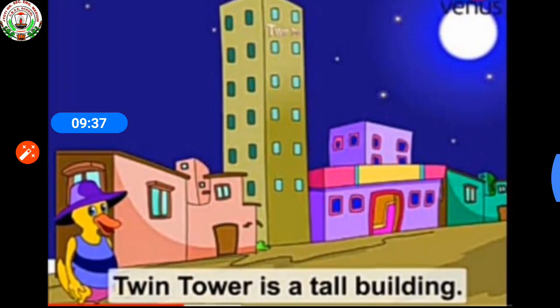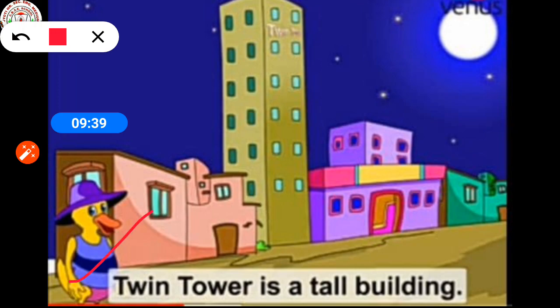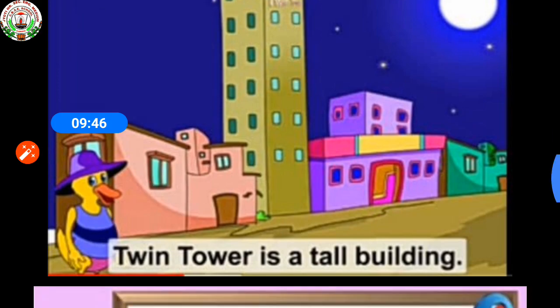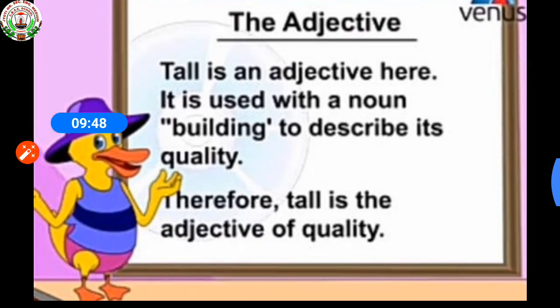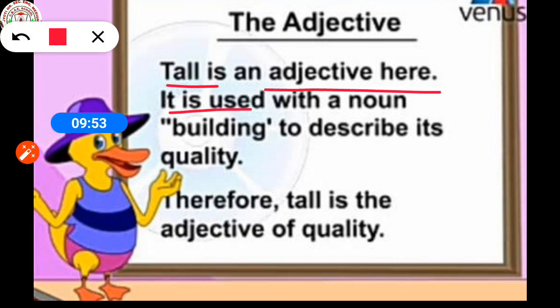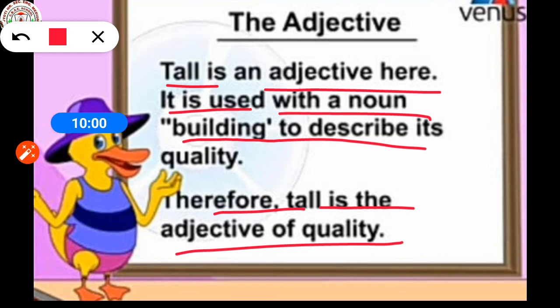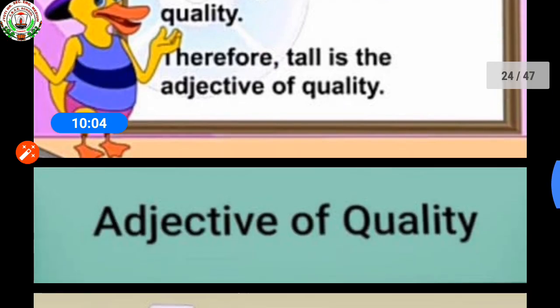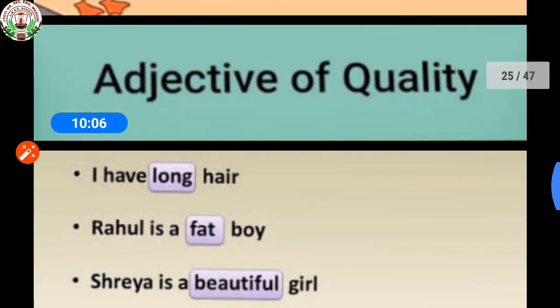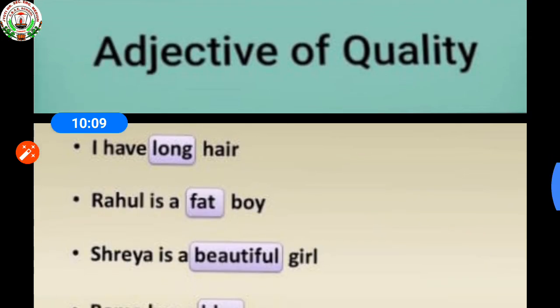See the other example. Twin Tower is a tall building. Here also you can see tall is an adjective. It is used with a noun building to describe its quality. So, therefore, tall is the adjective of quality. You can see the other examples that relate with adjective of quality.